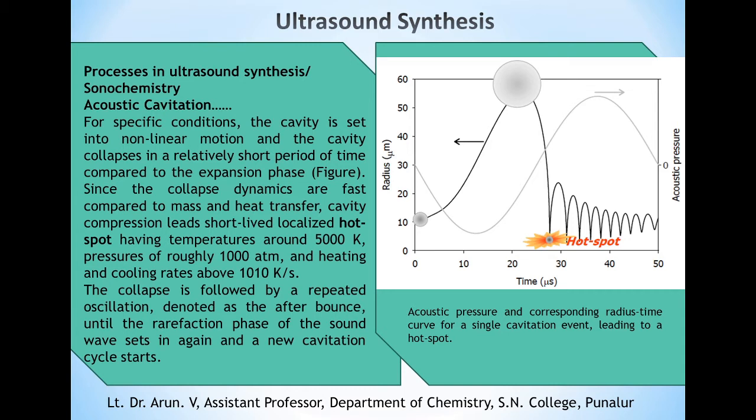Once hotspots are formed, the bubbles collapse, and this collapse is followed by repeated oscillation, denoted as afterbounce, until the rarefaction phase of the sound wave sets in again and a new cavitation cycle starts. That is, this process is repeated. This figure shows the acoustic pressure and the corresponding radius-time curve for a single cavitation event leading to a hotspot.